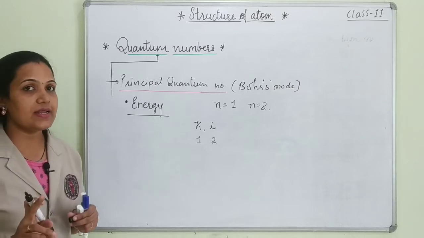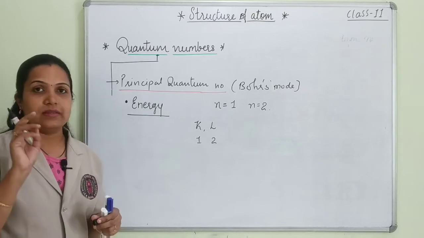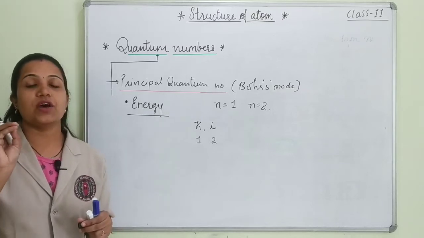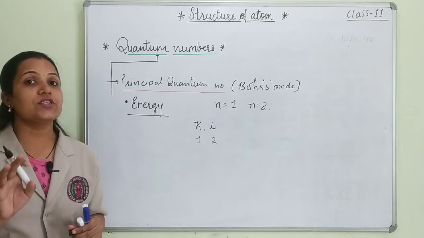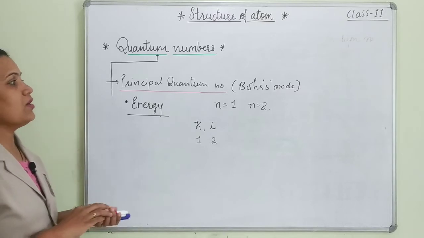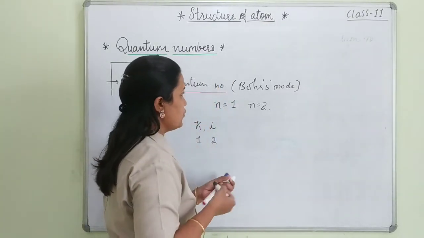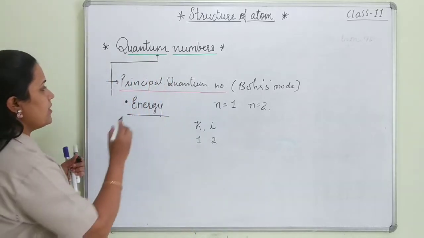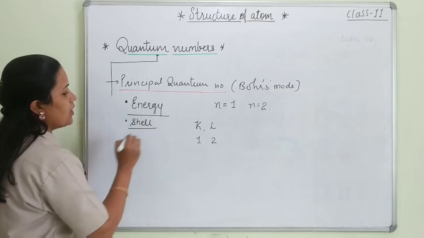And how do I say that energy? Because the electrons present in that particular energy level have a stationary state. It means their energy is the same. So the first concept is related to the energy and the shell to which it belongs.